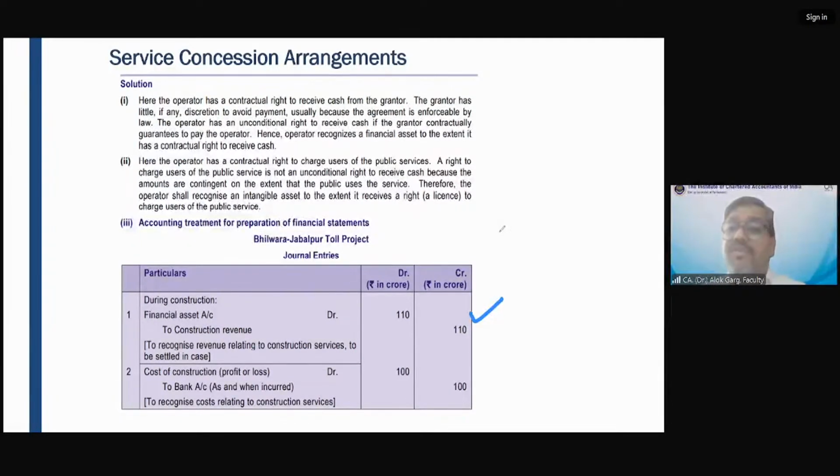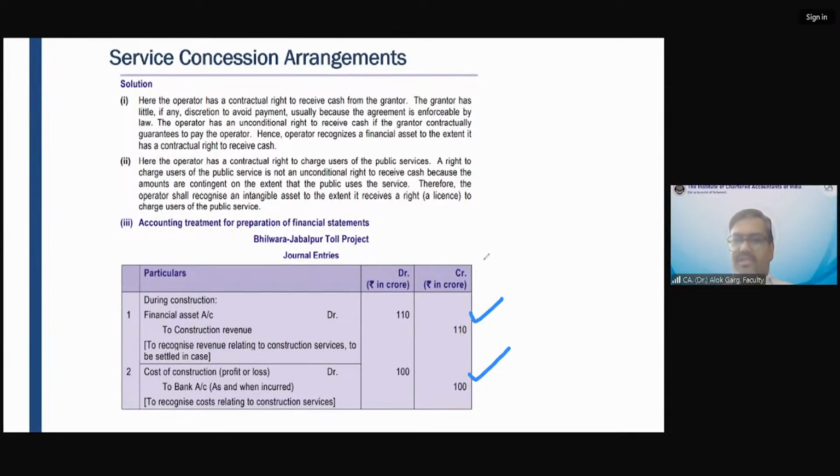This is for the construction phase. So if I have to recognize a revenue of 110 crores, I need to recognize a cost also. What is my cost? My cost is 100 crore. So what is the accounting entry? Cost of construction account debit to bank account. This is what I need to pass as an accounting entry during the construction phase. Okay.